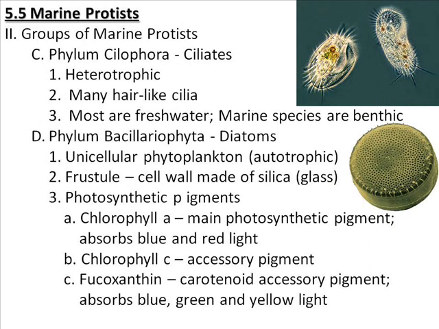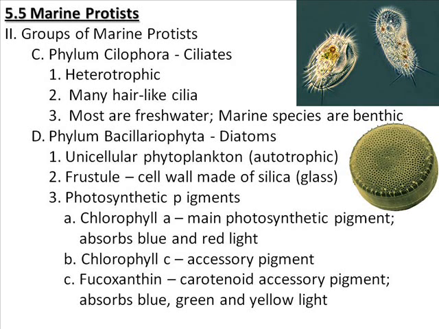This next phylum includes phylum Ciliophora, which includes the ciliates, again being heterotrophic protozoans. What distinguishes them is that they have many hair-like cilia that surround their bodies and help them move. Now most of these are freshwater. The most famous one is the paramecium. You may remember learning that in biology, but there are some marine species.